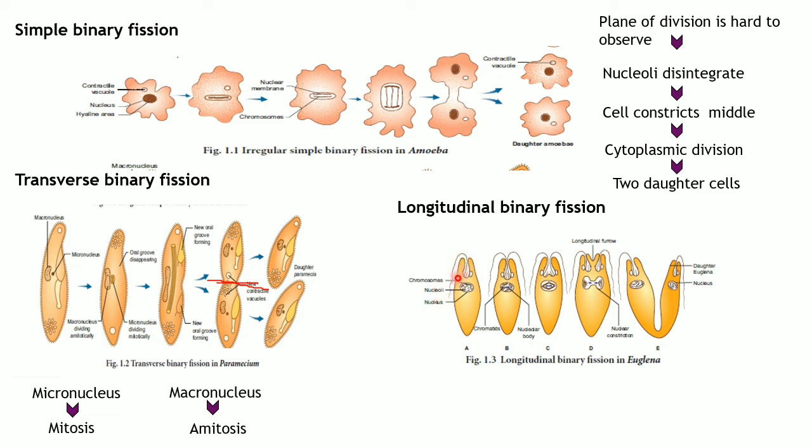So when the cell is about to divide, undergoes the binary fission, the flagella inside in the basal granule, this part is known as basal granule, will be retained, which means usually during reproduction, you must have seen everything will be duplicated, but here what happens, this flagella will be retained by one daughter individual cell, and another flagella will start growing on the basal granule, and you get two basal granule, two flagellas, and the basal granules also starts forming two basal granules. Once this has been done, the euglena is ready to divide longitudinal axis.